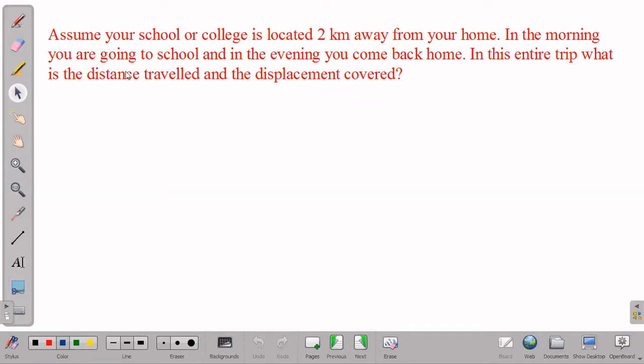What is meant by distance here? Distance is nothing but our path length. They are asking what is the path length traveled and what is the displacement covered. So both have to be calculated. We'll see how it has to be calculated. We'll take an illustration to find it out.